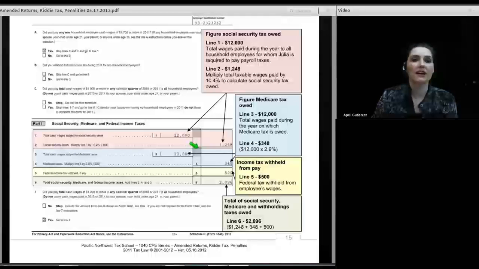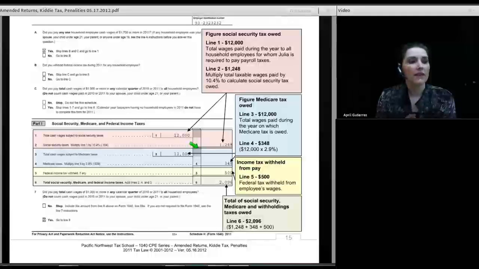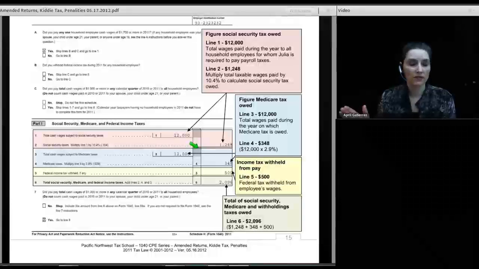There's a question in the classroom about what happens at the state level, and that's dependent on state law. Now in Oregon, the state of Oregon has one annual report that can be filed for household employees. But it is a good point. At the state level, pretty much every state in the country is going to have a state unemployment fund that you need to be paying into as an employer.